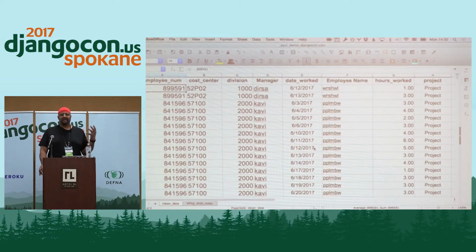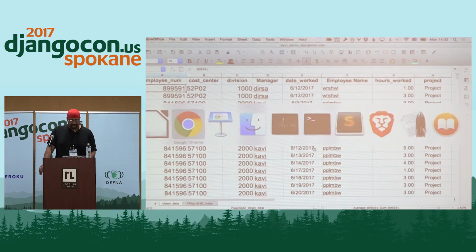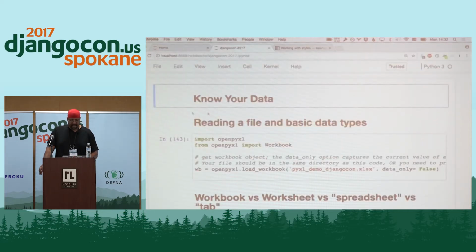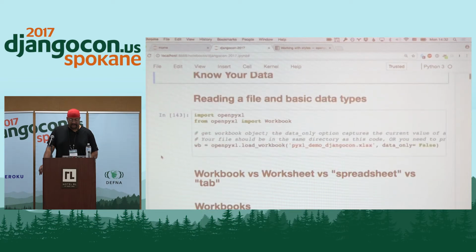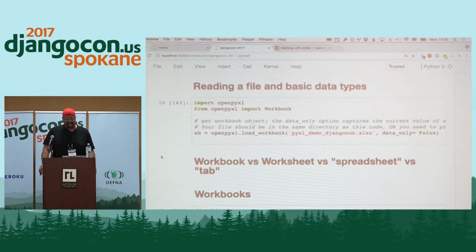And again, it's just like anything else in programming. If you're going to be writing code to manipulate data, you need to be familiar with that data. So here's the basic data we've got. And then we start with some basics, reading a file and getting some basic data types. The library that I'm using here is called Openpyxl. Openpyxl is a Python library that lets you read from and write to XLSX files.